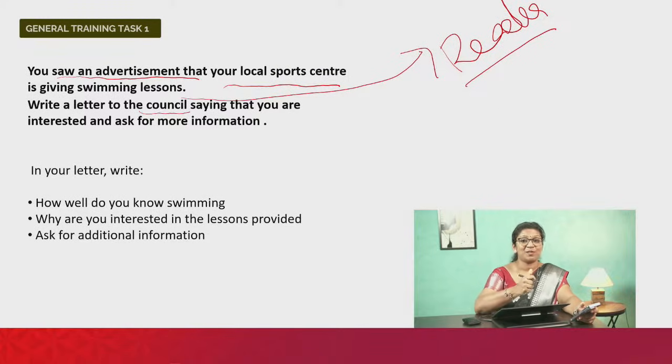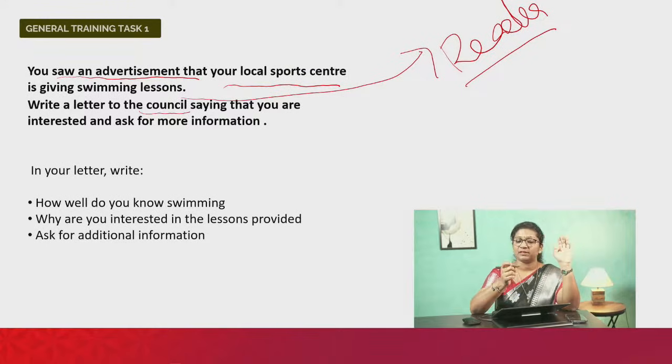You're writing to your immediate supervisor, your manager, your tutor, your trainer, your head of the department, your landlord, your neighbor. These would fall under the semi-formal category.